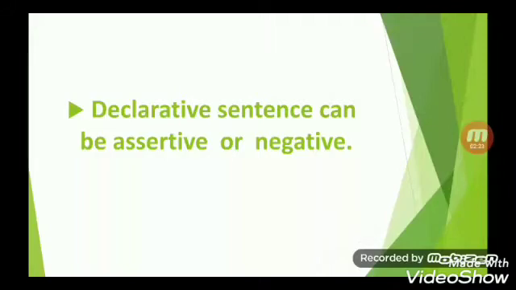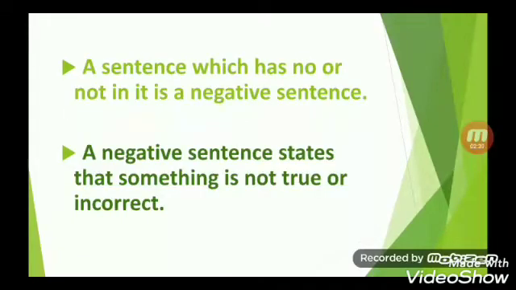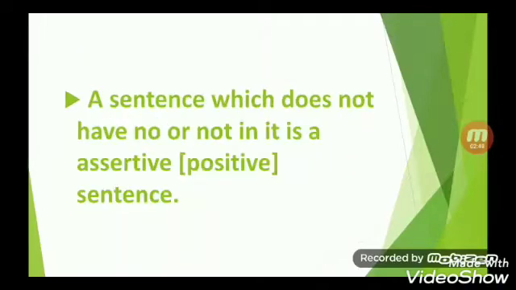Children, declarative sentences can be assertive or negative. A sentence which has no or not in it is a negative sentence. A negative sentence states that something is not true or incorrect. Whereas a sentence which does not have no or not in it is an assertive or else you can say positive sentence.